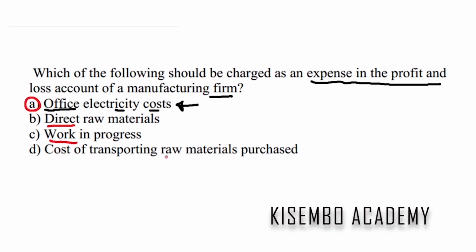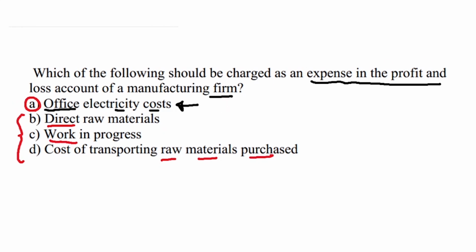Then the cost of transporting raw materials purchased, these costs can be traced back to the product itself that is being manufactured. So these other three are direct costs, and they contribute to the cost of the product, and they are not put in the profit and loss expense account of a manufacturing firm. So the answer is A.